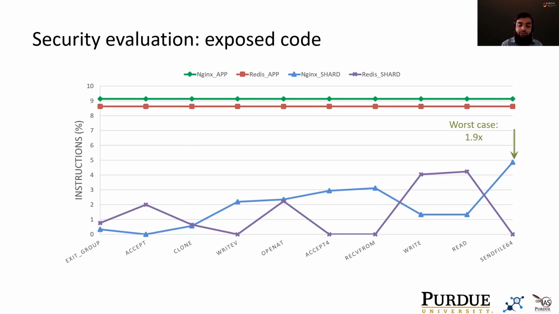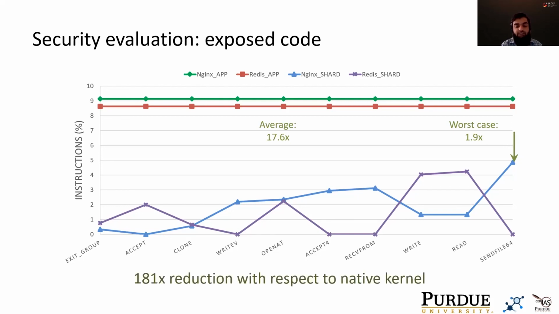We observe that even in the worst case on the send file system call running with NGINX, SHARD provides a 1.9 times reduction as compared to application specialization. On average, across all system calls, SHARD provides a 17.6 times improvement over application-driven specialization. And with respect to the native kernel, this amounts to 181 times reduction on average across all system calls.